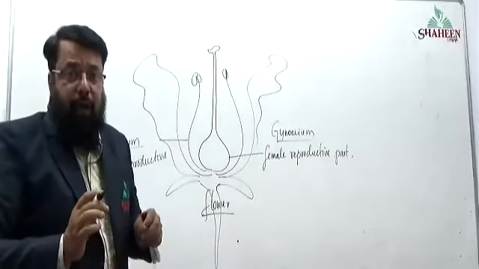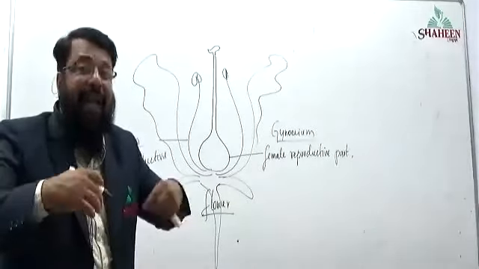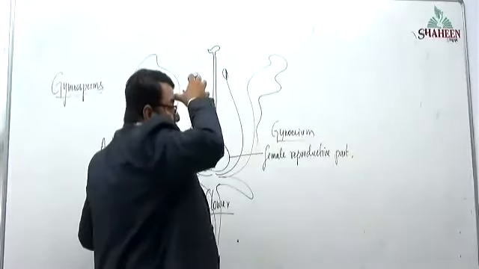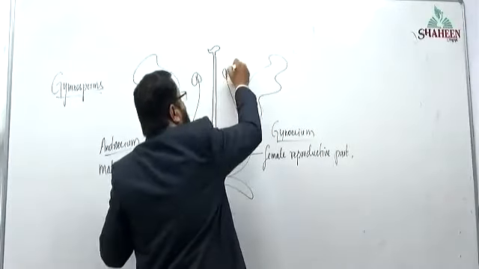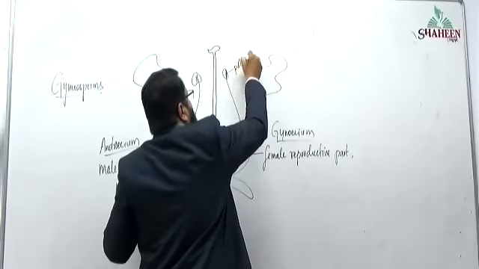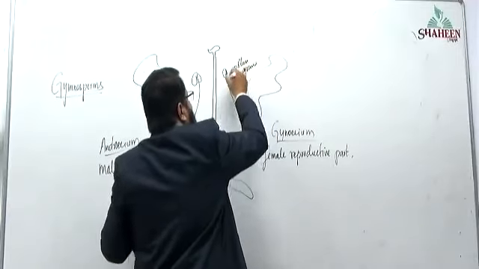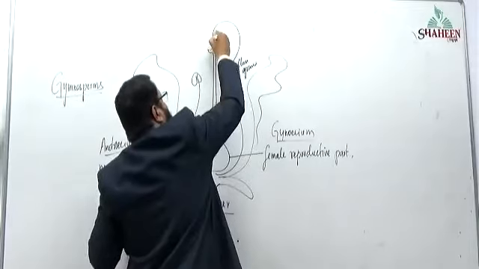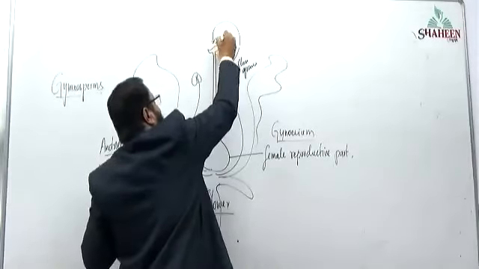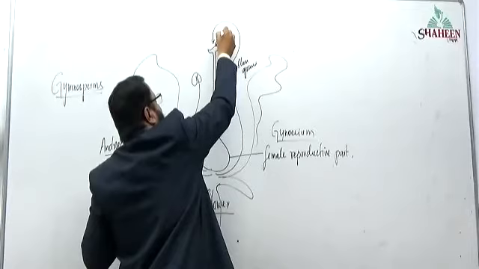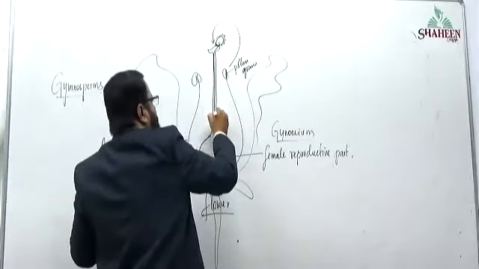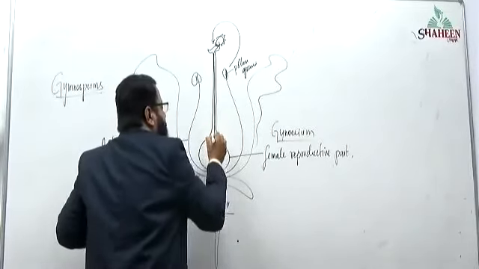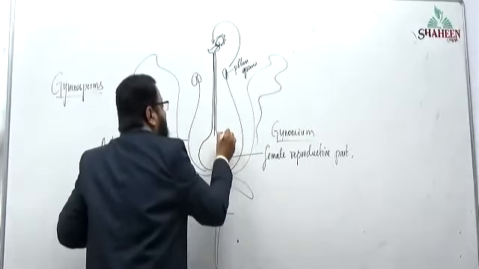Now, once reproduction takes place, the male gamete producing structure, that is pollen grain, is produced in the stamen or anther, and that will be transferred to the stigma. Pollen grain lands on the gynoecium and produces a long tube, reaching the ovary.